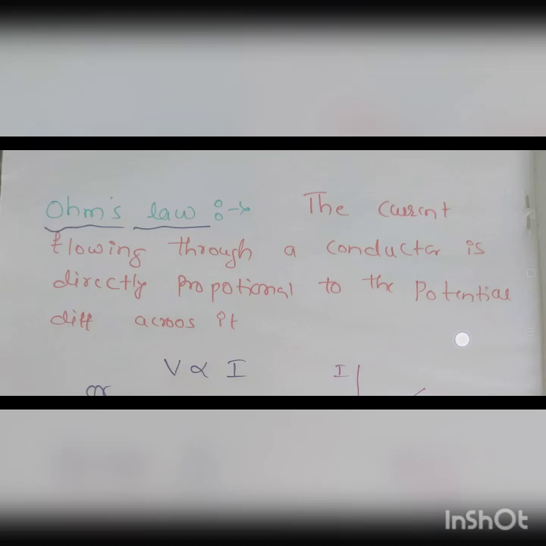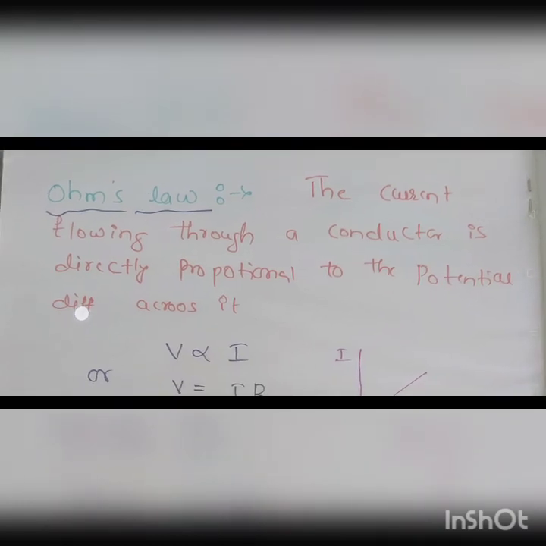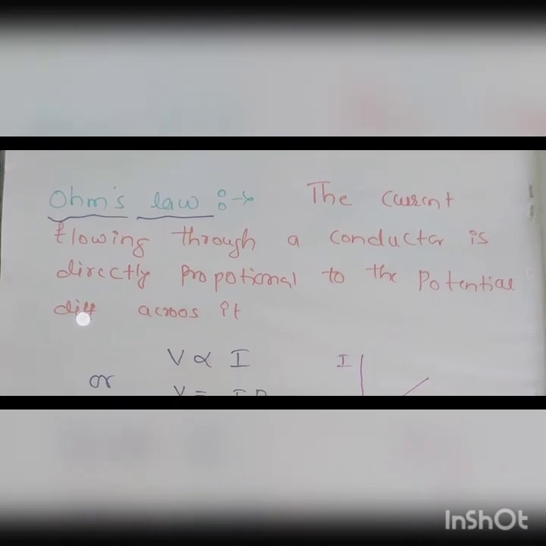If you want to write this statement in mathematical form, here I have written V is directly proportional to I. When you increase the voltage, current is also going to increase. When you increase the potential difference, current is also going to increase. That potential difference is what we call voltage.